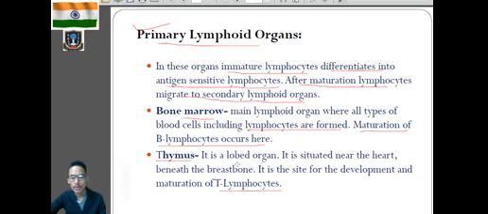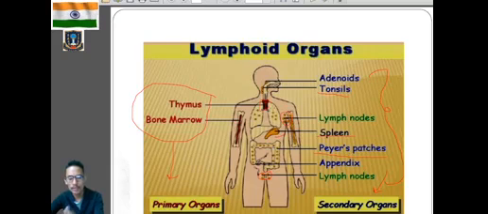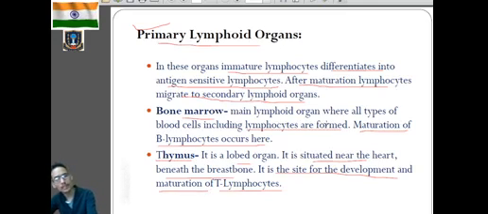So the thymus is a lobed organ. You can see over here, lobed means having two lobes, and it's situated near the heart, beneath the breastbone. So it is the site for the development and the maturation of T lymphocytes. Clear? So B lymphocyte maturation occurs in bone marrow, and T lymphocyte maturation occurs in the thymus.